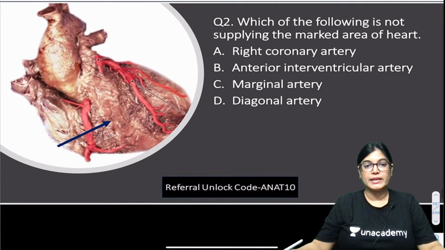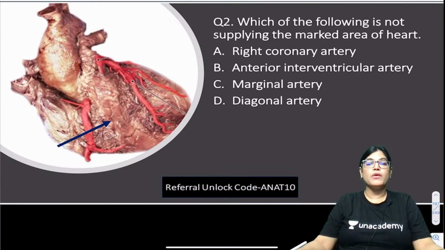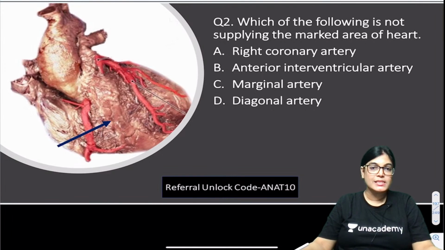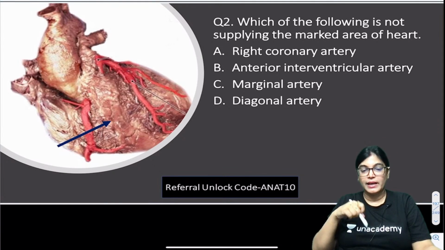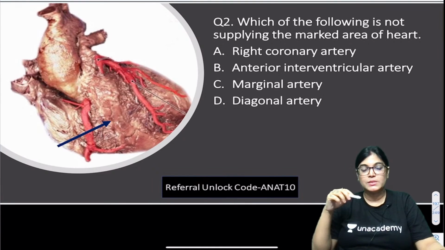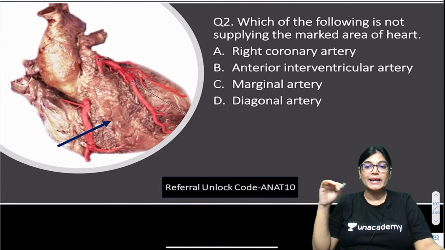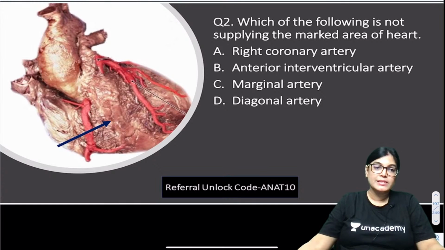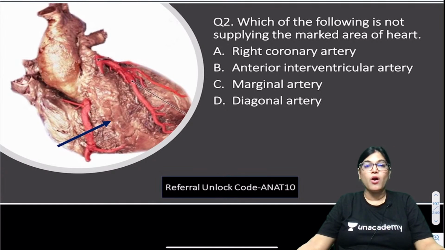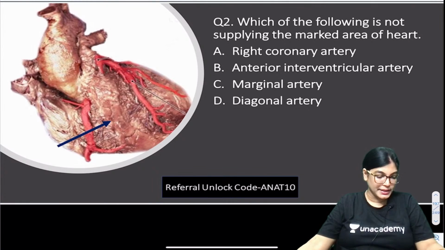So, mark the correct answer. Which of the following is not supplying the marked area of the heart? Can you see a black arrow? I have included this black arrow, and I am showing you that area of the heart. You have to firstly identify that chamber of the heart, which chamber is it, and then tell me which of the following arteries is not giving blood supply to that area.